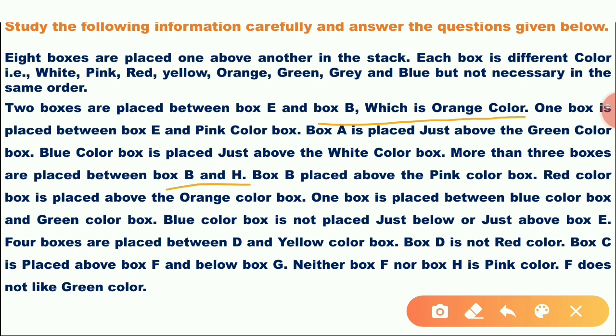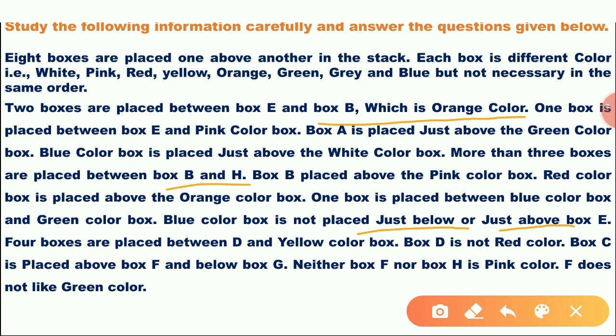Box B is placed above the pink color box. Red color box is placed above the orange color box. One box is placed between blue color box and green color box. Blue color box is not placed just above and below E. That means there is no blue color box above or below E.